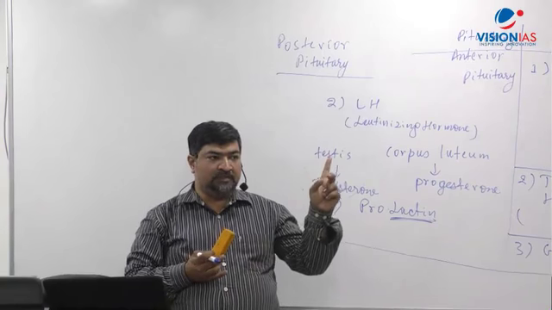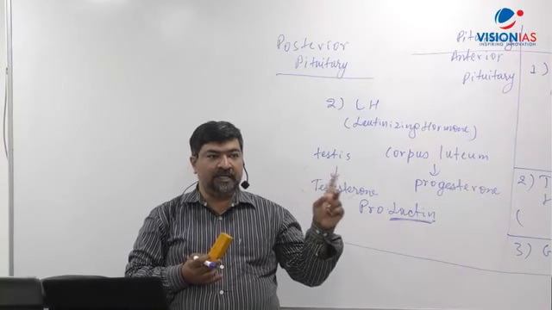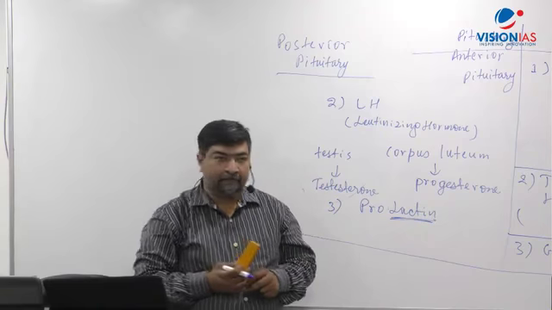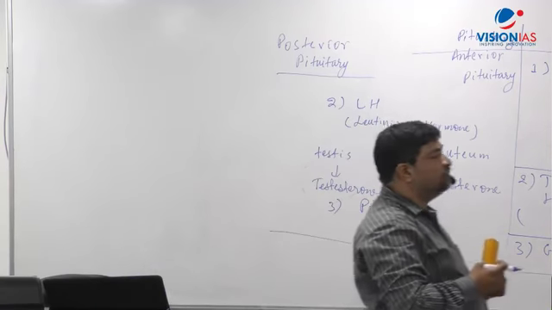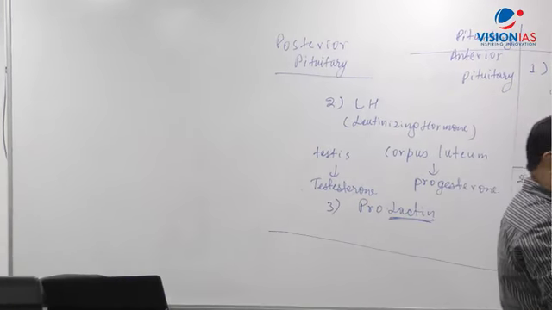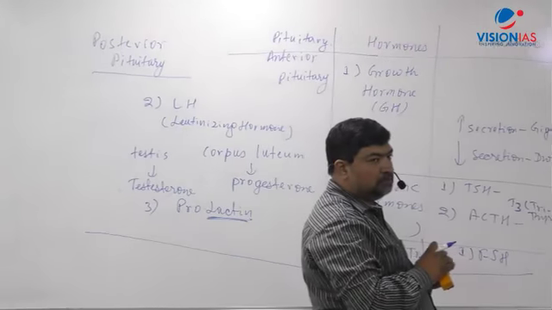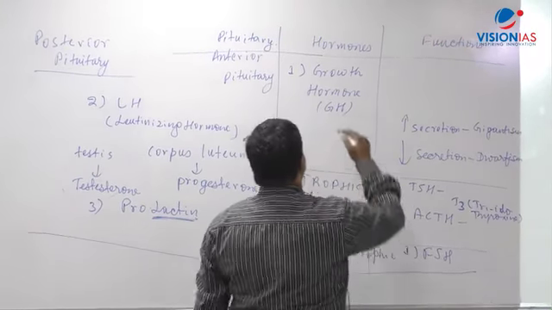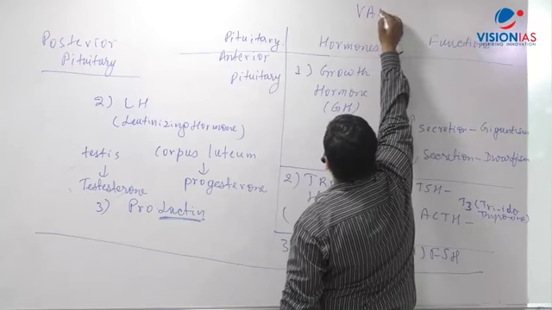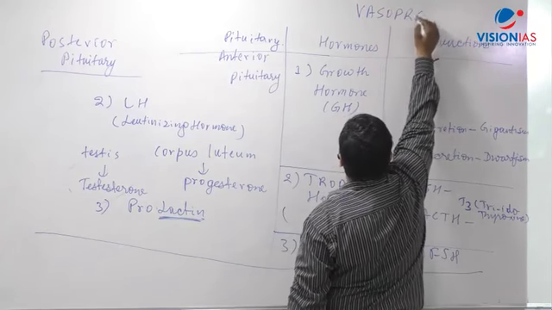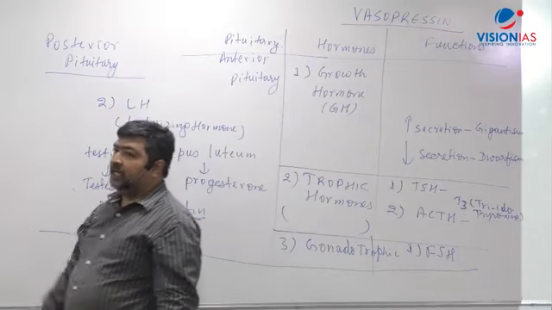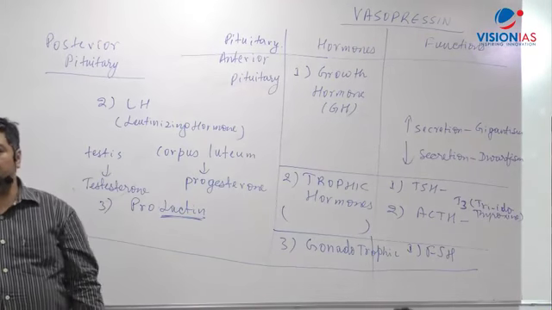Diuretic, DIURETIC. Antidiuretic hormone, ADH. I'm giving you another name for that. ADH in bracket, or you can write or. This name you have to remember, or vasopressin. Let me write on the board here. ADH is also called vasopressin.